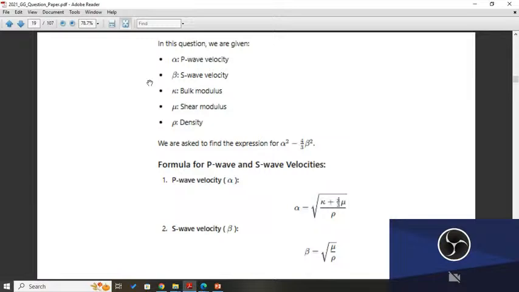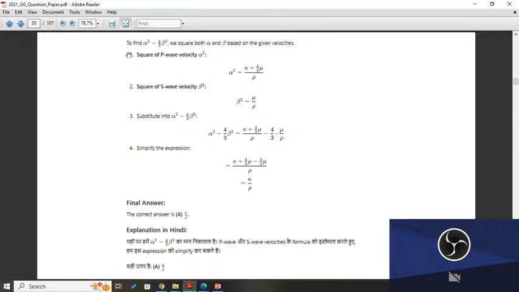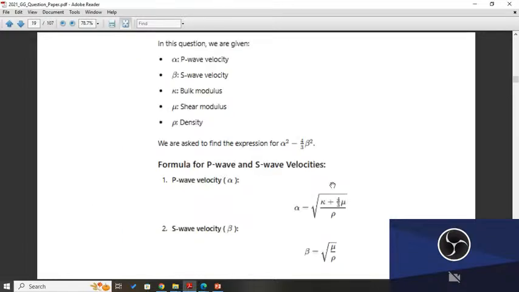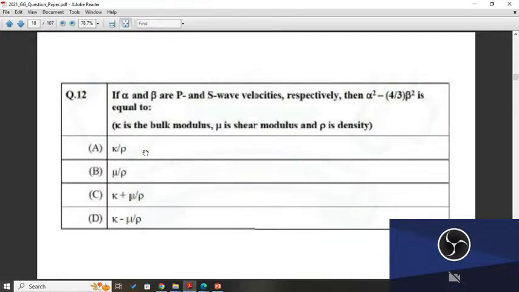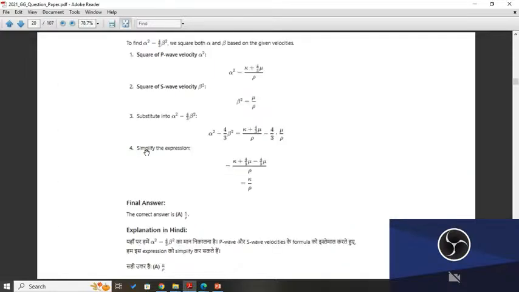Formula for p and s wave velocity: p wave velocity alpha is equal to under root K plus 4 by 3 mu upon rho, and s wave velocity beta is equal to under root mu upon rho. So next what will you do? We will combine this formula, then do the mathematics, then we find that the correct answer is alpha square minus 4 by 3 beta square equal to K by rho. First remember these two formulas, then you can easily do it. K by rho is the correct answer.